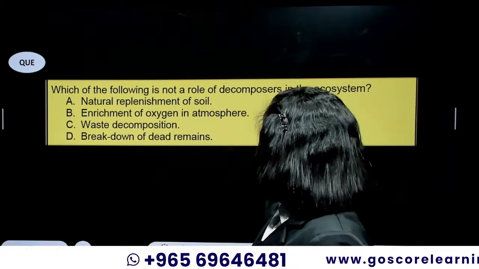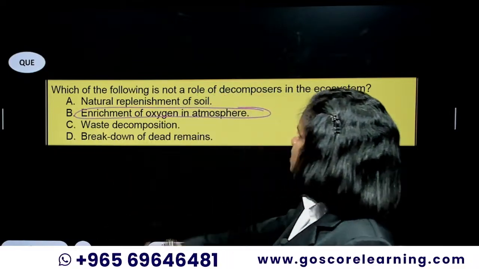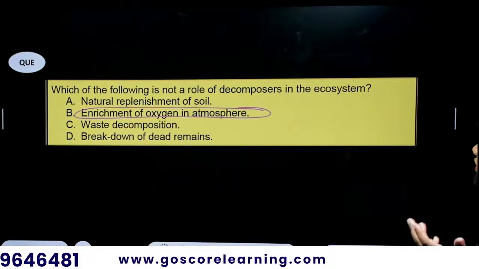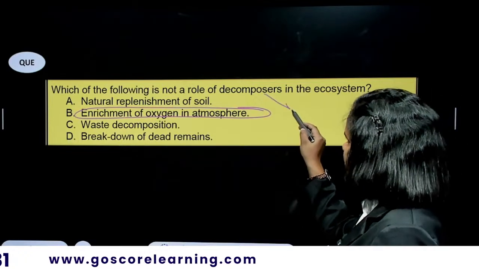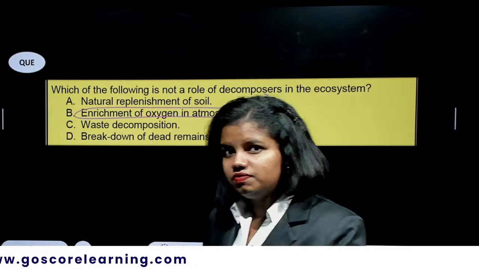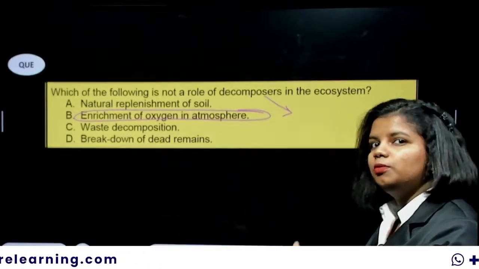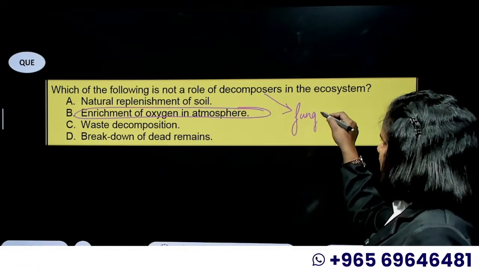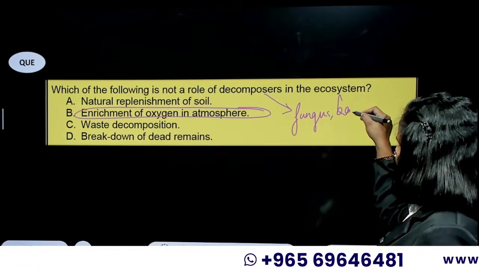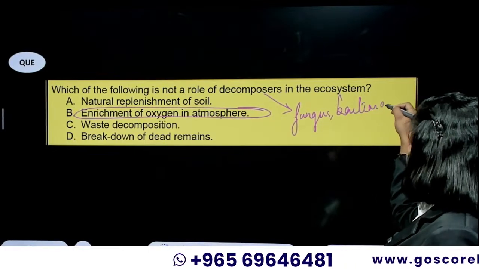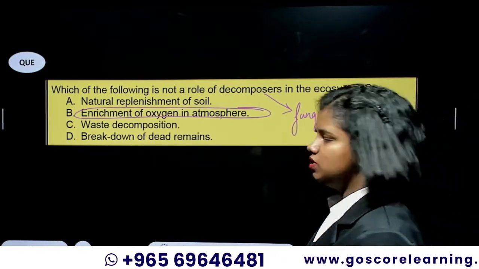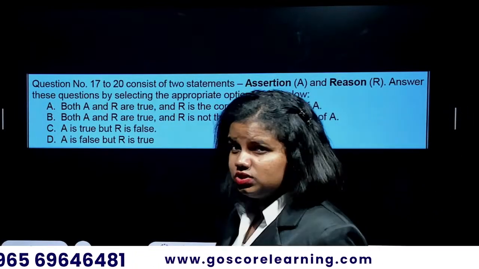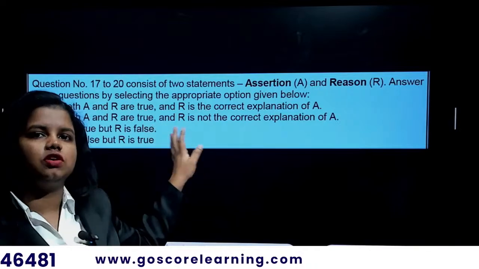So it's nothing other than enrichment of oxygen in the atmosphere. All the other functions are the activities of the decomposers. Decomposers are the members of the ecosystem who are actually decomposing, degrading the organic matter. There can be fungus, there can be some bacteria, any microbes which are actually doing it are called decomposers.